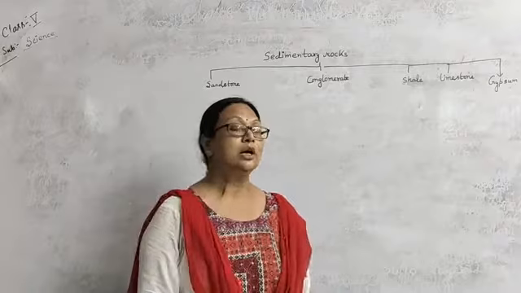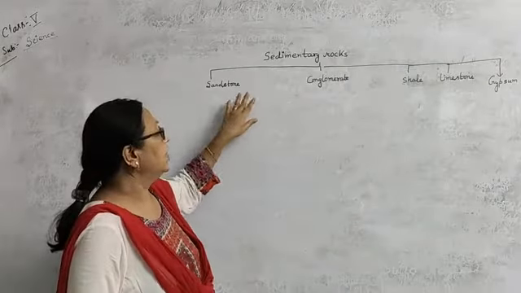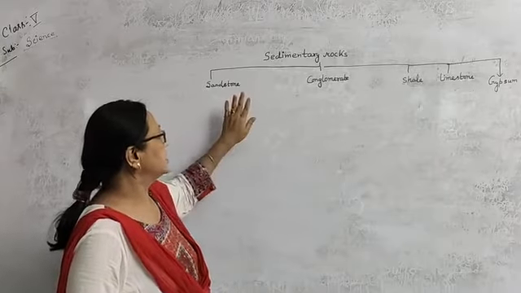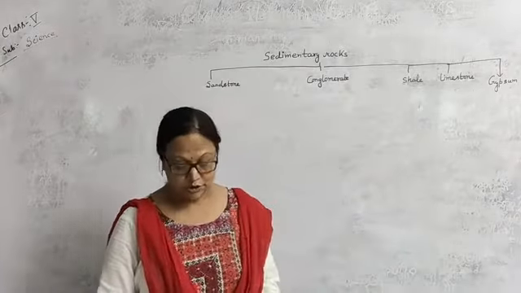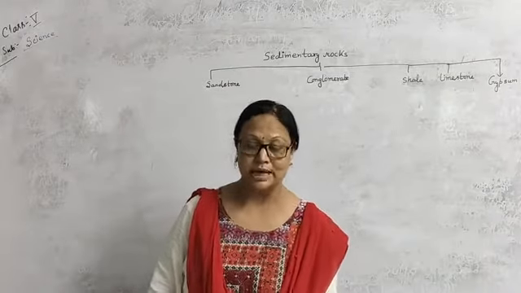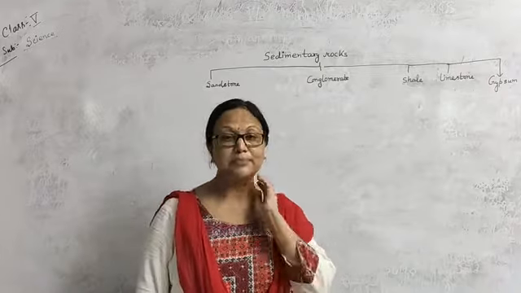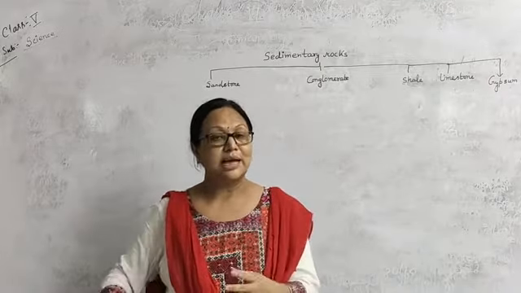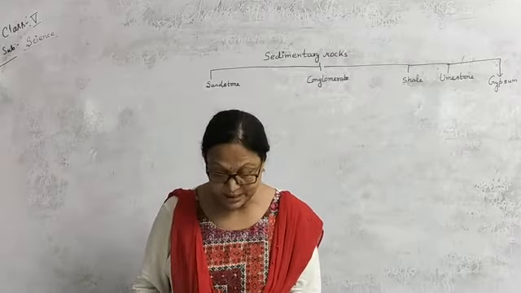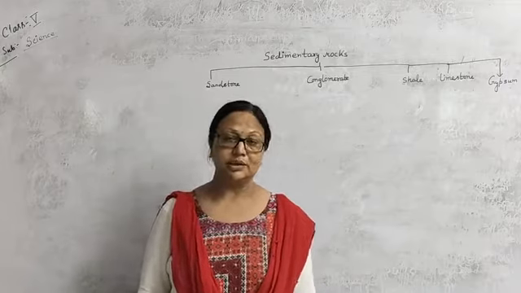Now today we will talk about types of sedimentary rock. There are 5 types of sedimentary rocks: sandstone, conglomerate, shale, limestone and gypsum. The first one is sandstone. Sandstone is formed when small particles of sand get compressed and joined with one another, and sandstone mainly consists of a special kind of mineral called quartz.